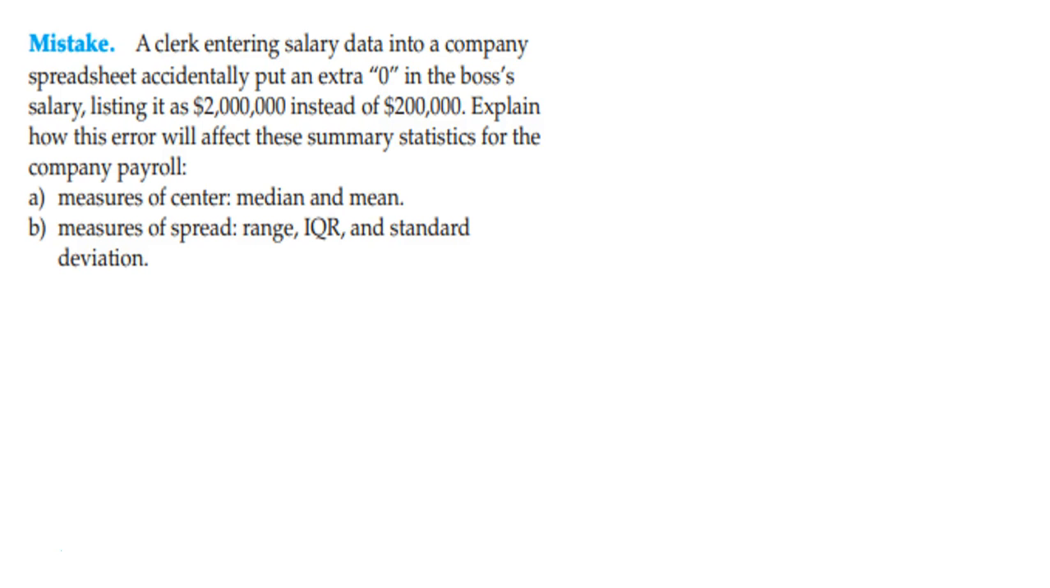It says that a clerk entering salary data into a company spreadsheet accidentally put an extra zero in the boss's salary, listing it at $2 million instead of $200,000, and asks to explain how this error will affect these summary statistics: the measure of center, median, and so on. Well, if you plug this in, it's going to drastically change. It's going to pull the mean way up. It won't affect the median too much.